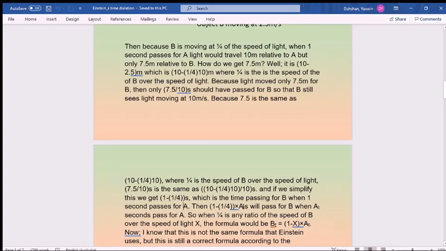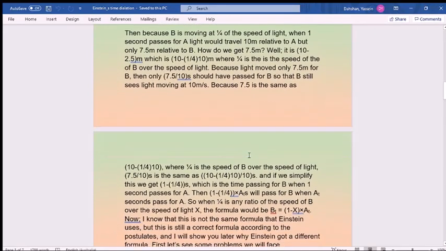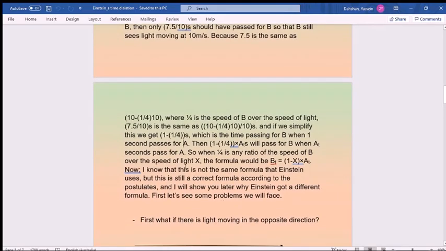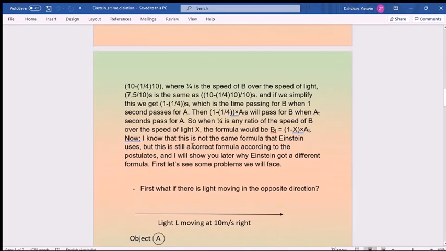So when 80 seconds pass for A, then 80 times this amount of seconds will pass for B. So when 1 over 4 is any ratio of the speed of B, so if you have, instead of this situation, another ratio x instead of 1 over 4 of the speed of light, then the formula would be 1 minus x times the time passing for A. So the amount of time passing for B, which is the moving object, will be 1 minus x times the time passing for A. Now I don't know that this is the same formula that Einstein used, but this is still a correct formula according to the postulates, and I will show later why Einstein got a different formula.